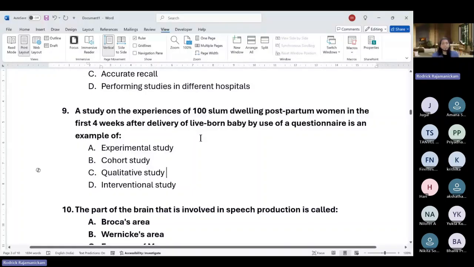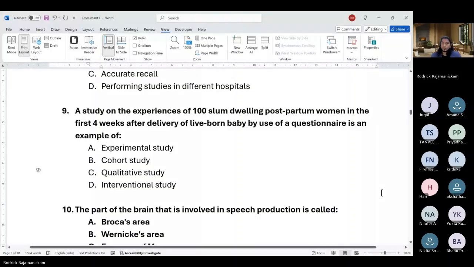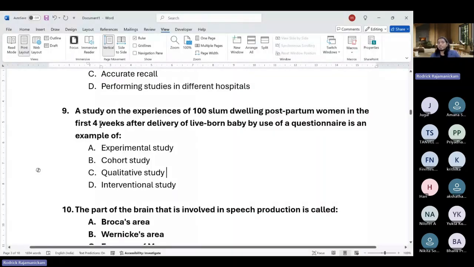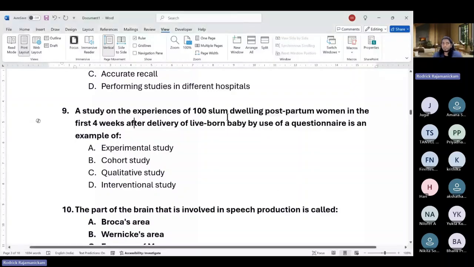Okay, so tell me one thing: is it prospective or retrospective? It is retrospective, I guess. How retrospective means going back in time, right? Okay. So you identified people who have given birth, and 4 weeks later, you talk about their experience.